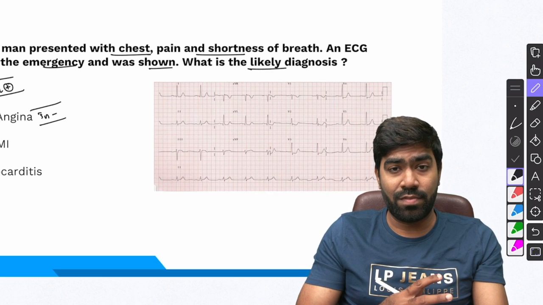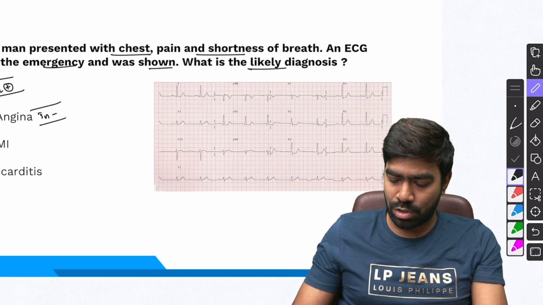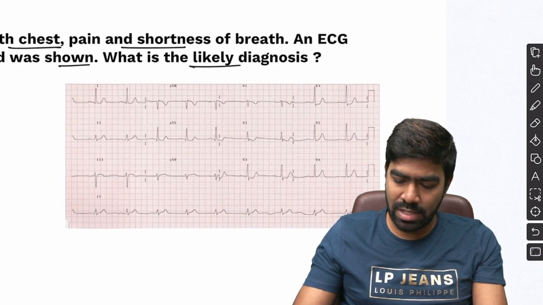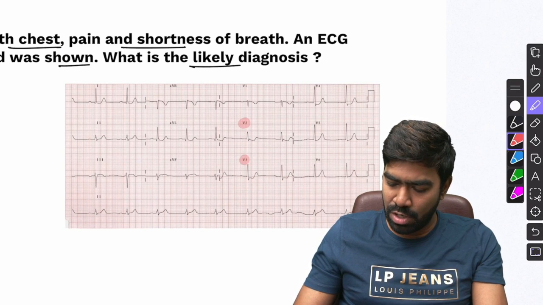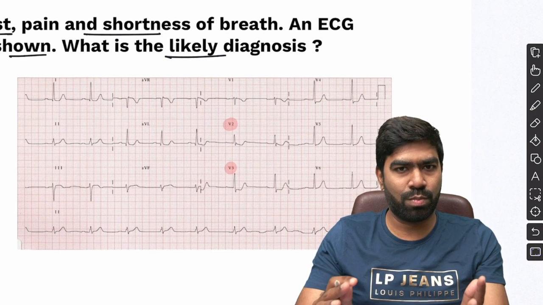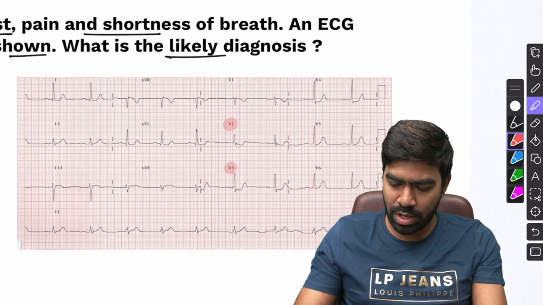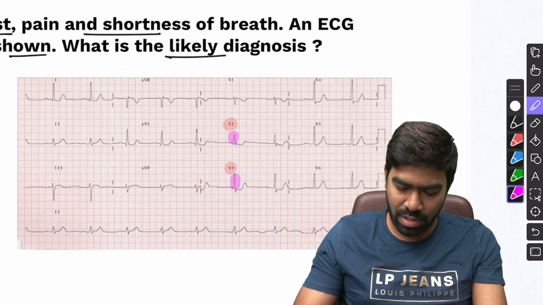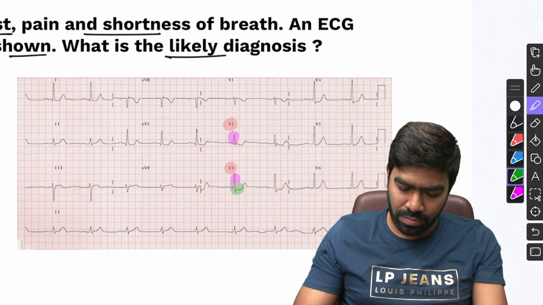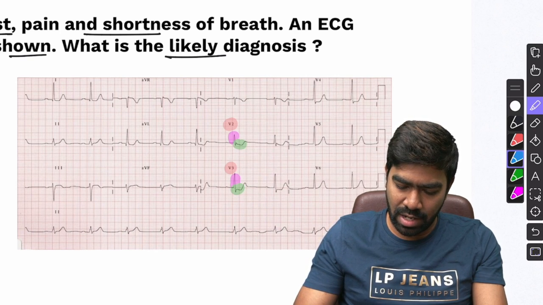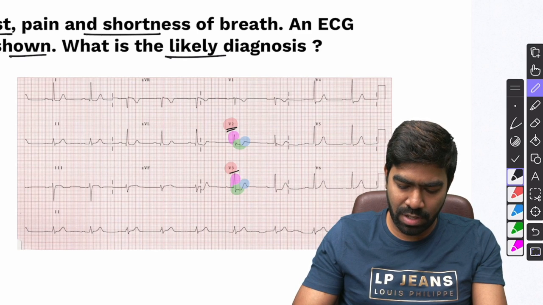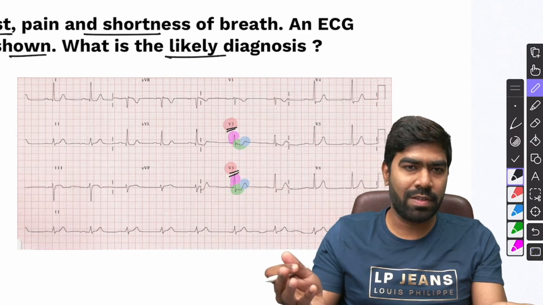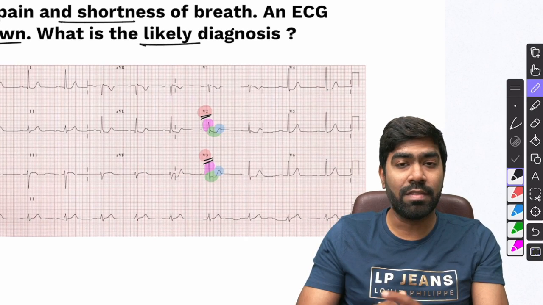And the only thing that's left is posterior MI, and yes, that's the right answer for this question. If you look at the ECG in V2, V3 especially, you're able to see the characteristic feature of posterior MI in a standard 12-lead electrocardiogram, that is the tall R wave with ST depression and an upright T wave. This is so characteristic of posterior MI in V1, V2 or probably V3. So here you're seeing it typically in V2, V3, right?